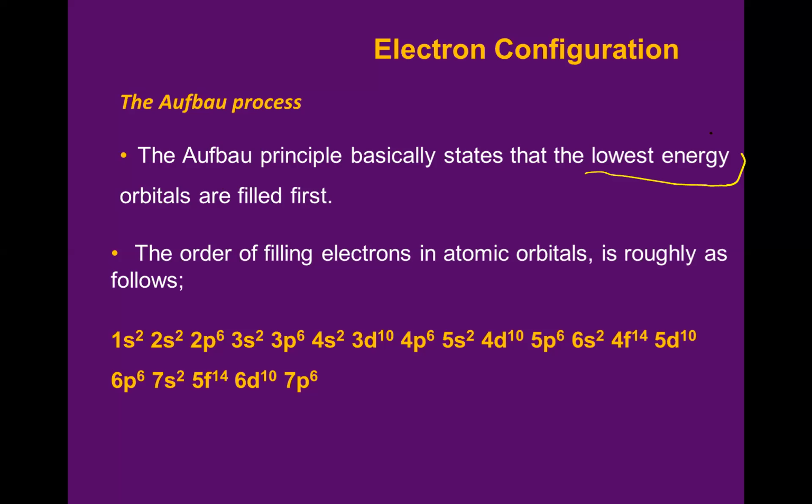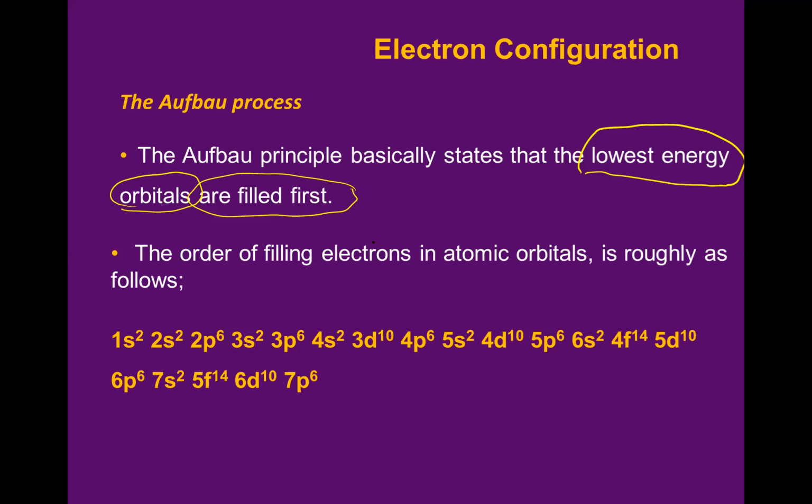What does this mean? Which orbital will be filled first? The orbital with the lowest energy will be filled first.